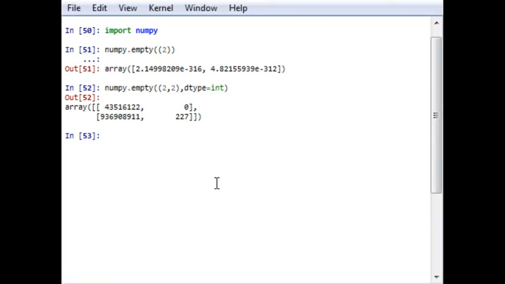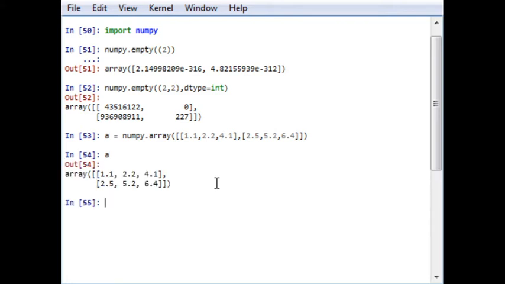Similarly, if you want to create an empty-like array, like the one we created in the earlier example, a equal to numpy array, and you want a numpy array similar in type to this, you have to write numpy dot empty like a.